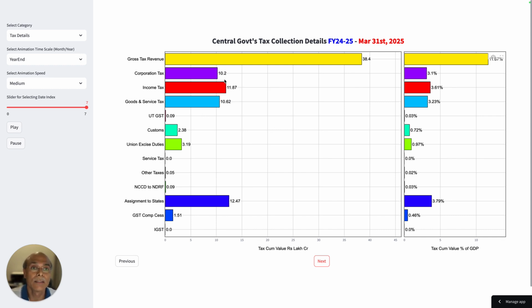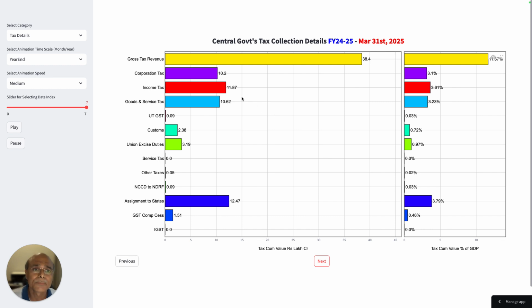Now let's look at the corporation tax. The corporation tax is 10.2 lakh crores, the budgetary estimate for 31st March 2025, which is the current budget which the government of India has presented. Now if I go previous, you will see it was 9.11 lakh crores, so there is an increase. From a percentage point of view, it is 3.08% of the GDP, and it is slightly higher, not much.